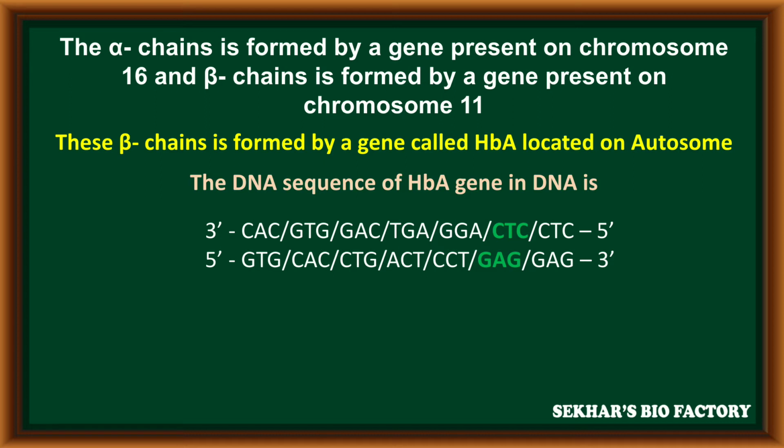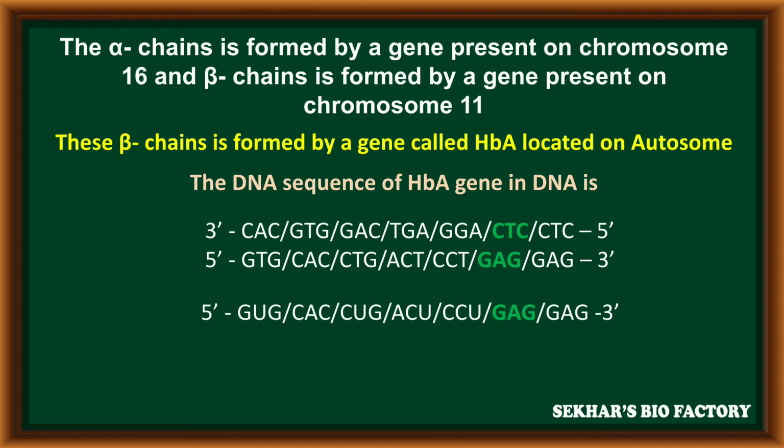These are the first 7 genetic codes present in that gene, and the complementary sequence, from 5' to 3' end, is GTG, CAC, CTG, ACT, CCT, GAG, GAG. So this is the DNA sequence in both strands, 3' to 5' and 5' to 3', of the HBA gene. These are the first 7 genetic codes.